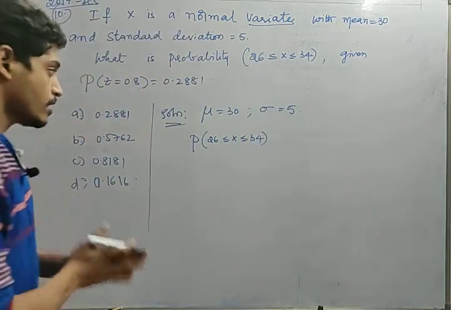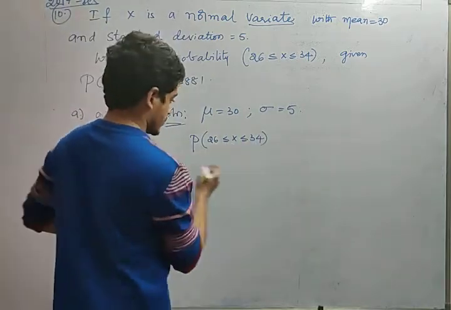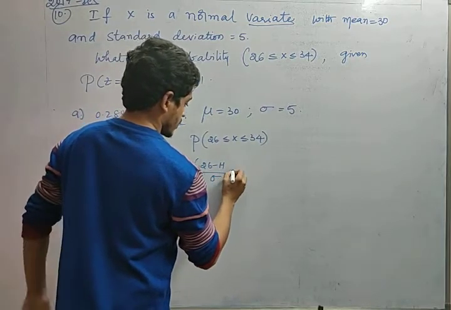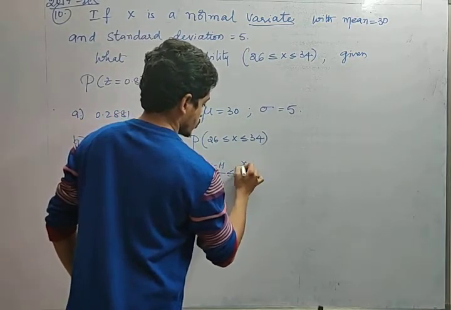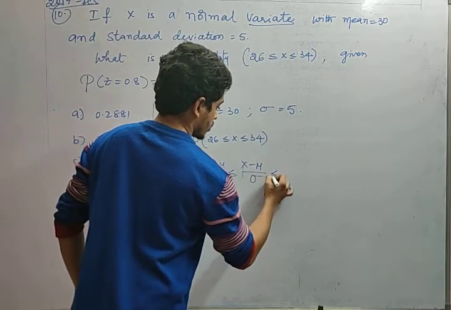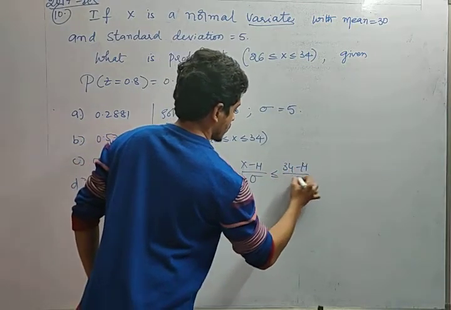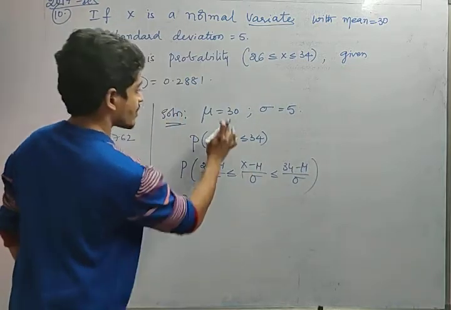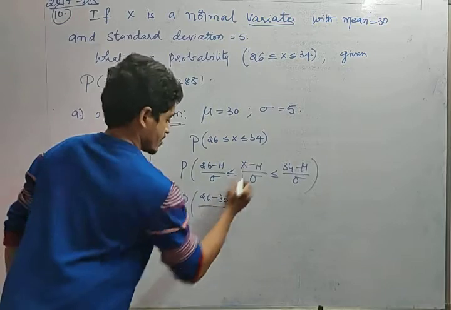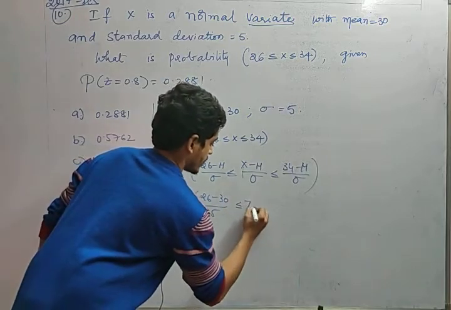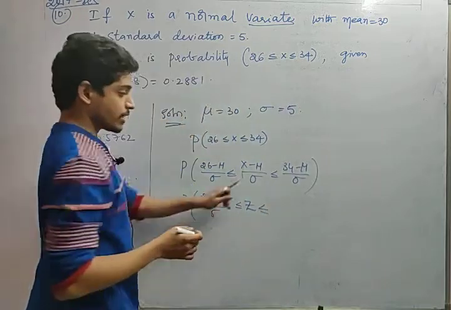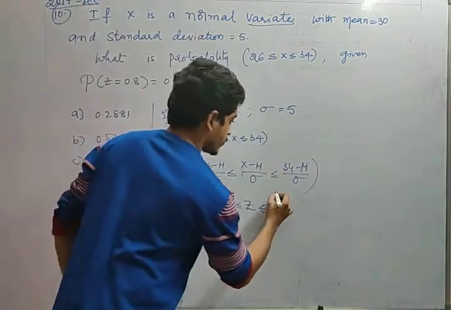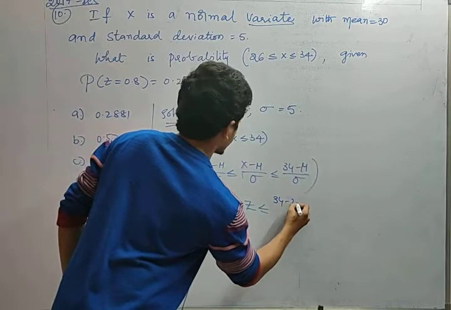So we need to convert this x into z terms. How can I convert? 26 minus mu by sigma less than or equal to x minus mu by sigma, which is nothing but z, less than or equal to 34 minus mu by sigma. So P of 26 minus 30, the value of mu, divided by 5, less than or equal to z less than or equal to 34 minus 30 divided by 5.